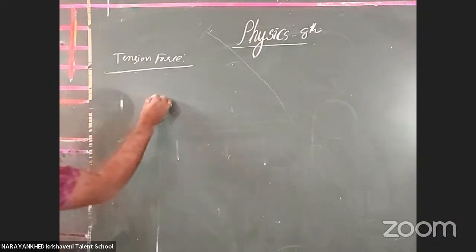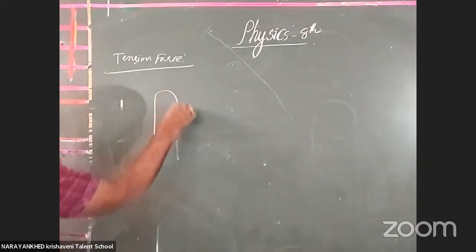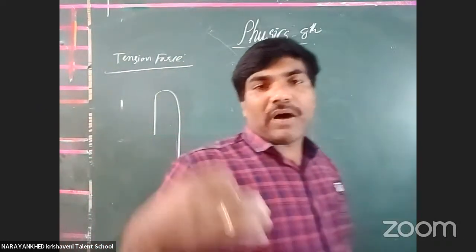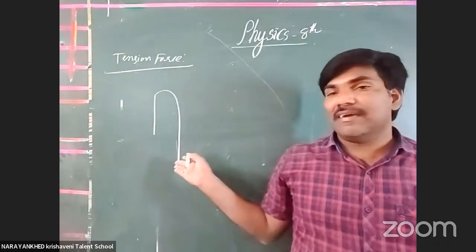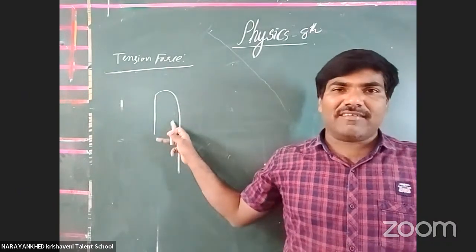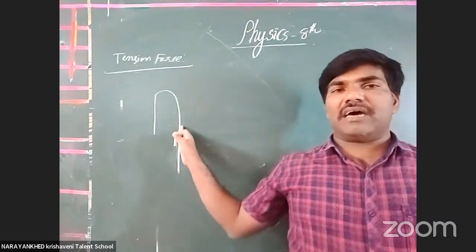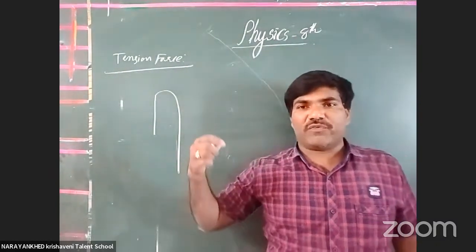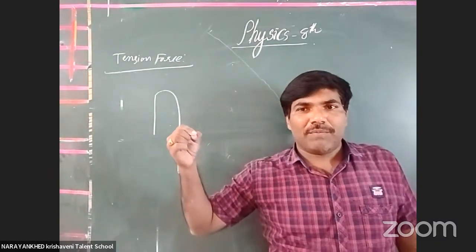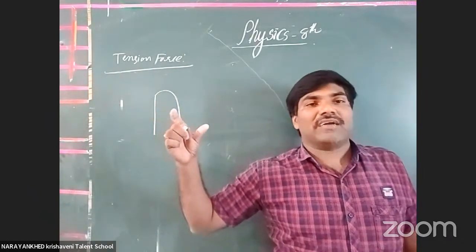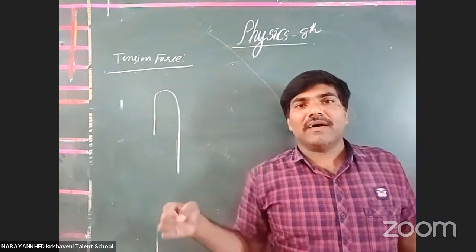Here the string is massless. What does that mean? A massless string is nothing but a string whose mass is negligible compared with the masses attached to it. Its mass is very small. Do all of you understand? Say you take just 3 grams of string, but 100 grams or 1 kg of mass is considered. What is it called?